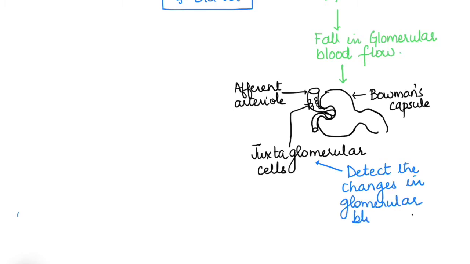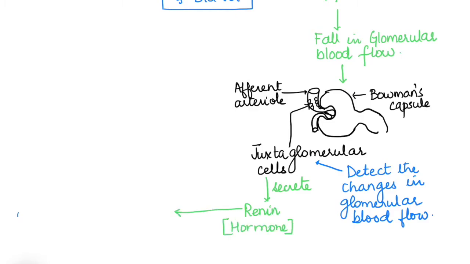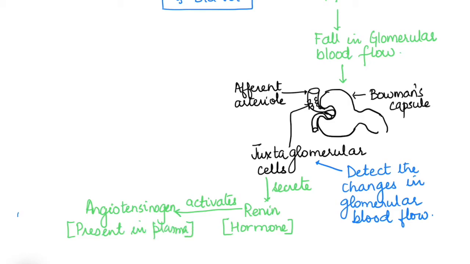Once it is detected by these cells, they secrete a hormone renin. Now we need to recall here that we have talked about renin, that is an enzyme secreted by digestive system. This is a hormone that is secreted by these juxtaglomerular cells and they activate angiotensinogen, which is a protein that is present in the blood plasma. So renin converts angiotensinogen to angiotensin 1.